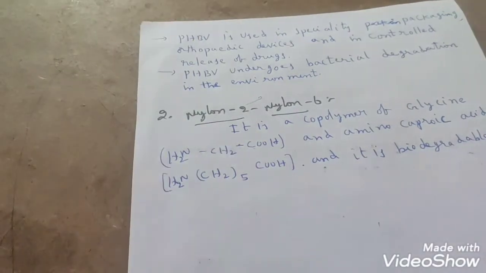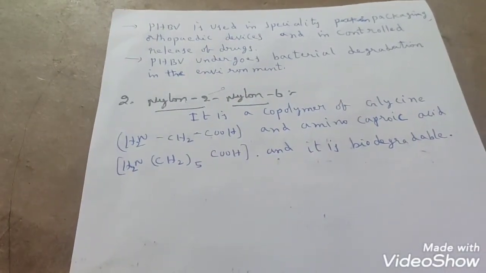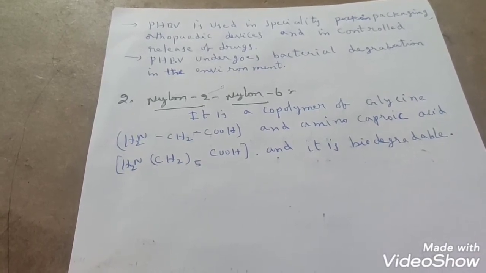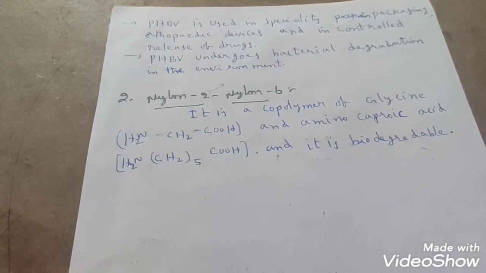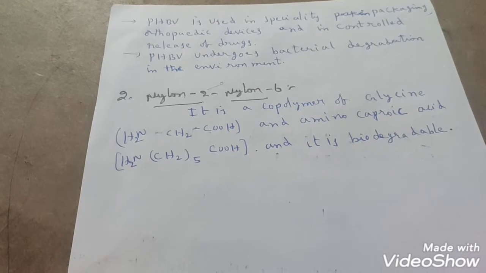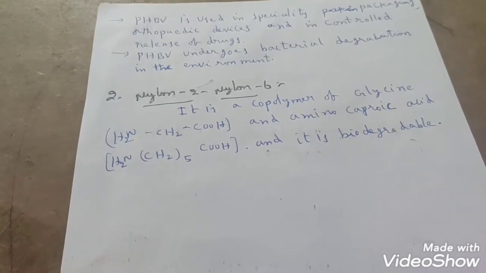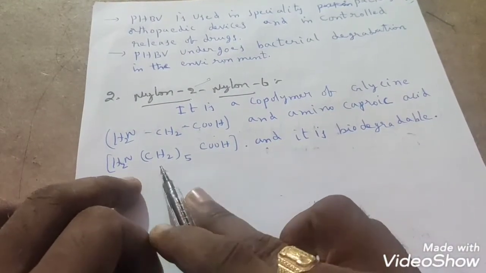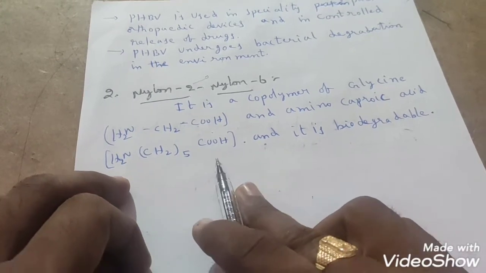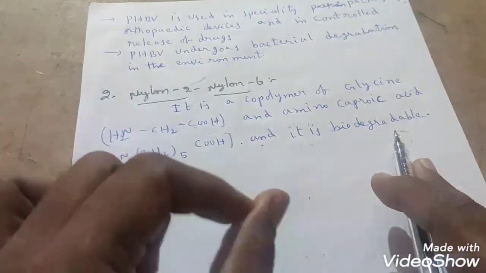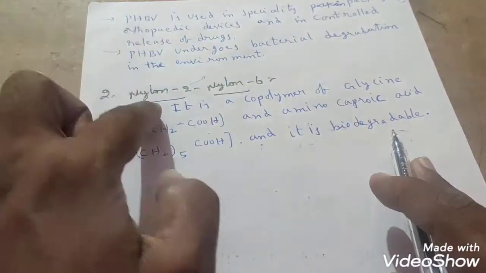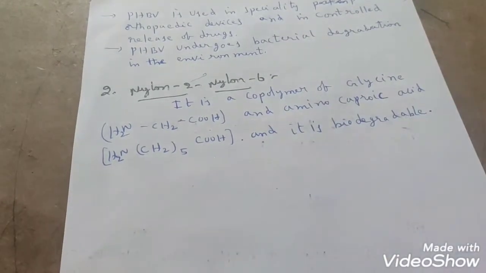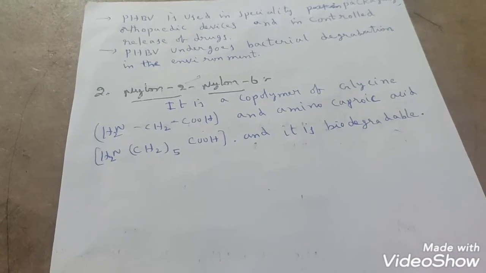The next biodegradable polymer we have is nylon 2-nylon 6. How do we prepare this nylon 2-nylon 6? We will see that it is a copolymer of glycine and aminocaproic acid. The glycine formula is also given, NH2CH2COOH, and the aminocaproic acid formula is given. It is a biodegradable polymer, right? From these two monomers, how do we get nylon 2-nylon 6? And why do we call it nylon 2-nylon 6 only? Why 2 and 6 only? We will also discuss that.